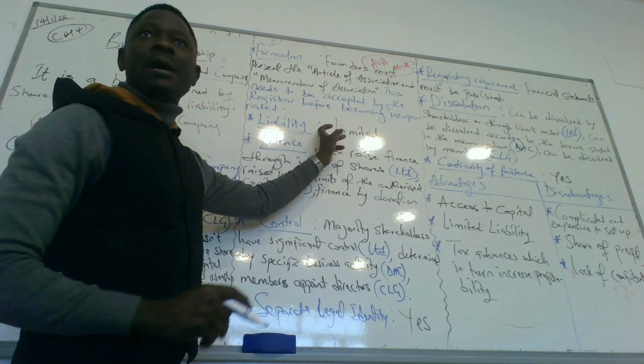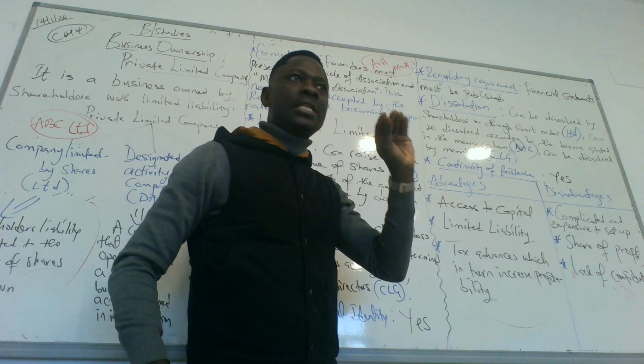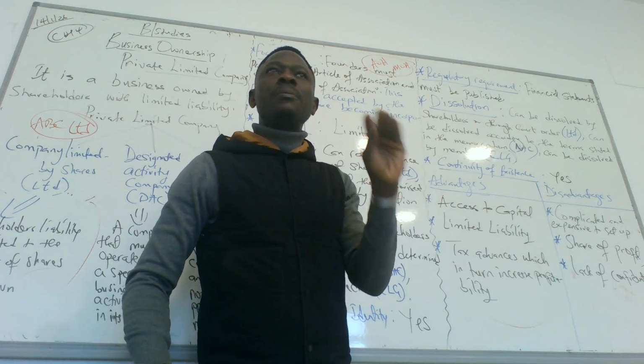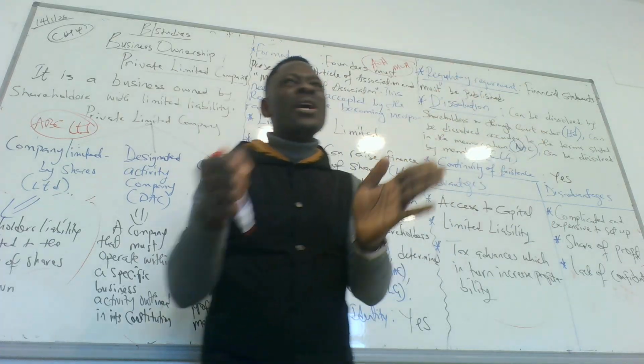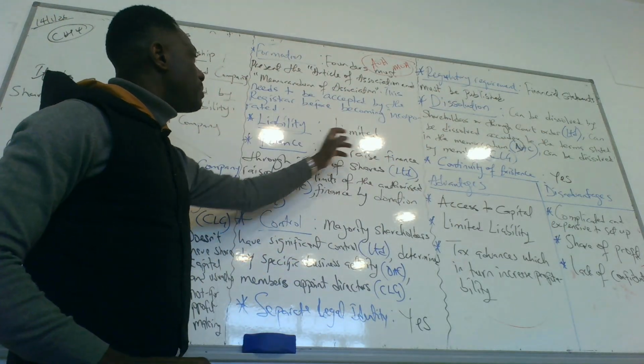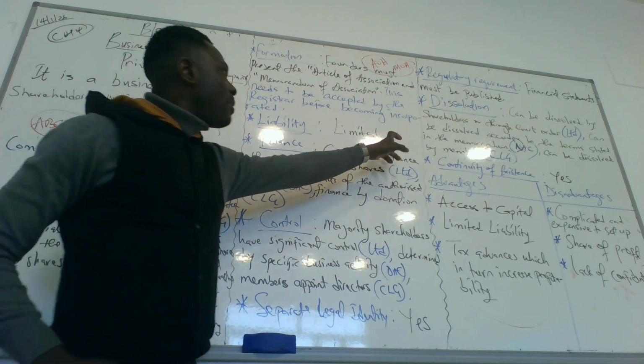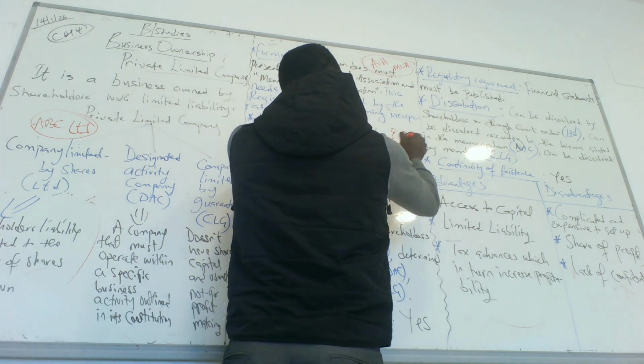Now liability. Liability is about the debt of the business. It is limited. So whatever happens to the business does not affect the owners. Limited means there's a difference between the owners of the business and the business.